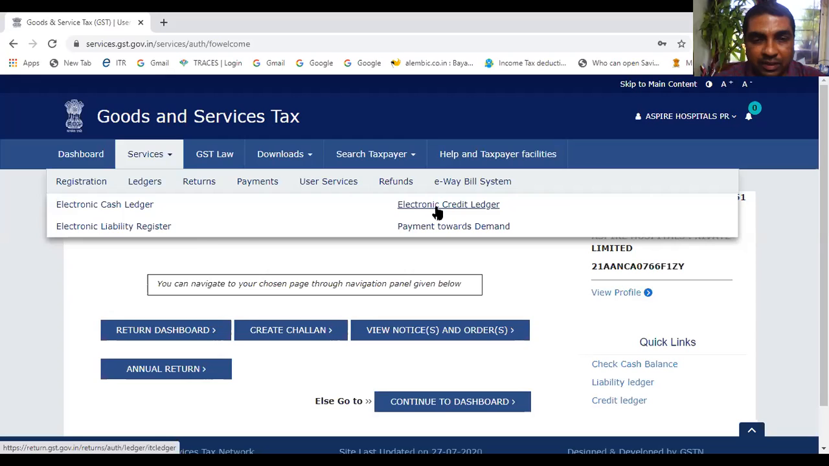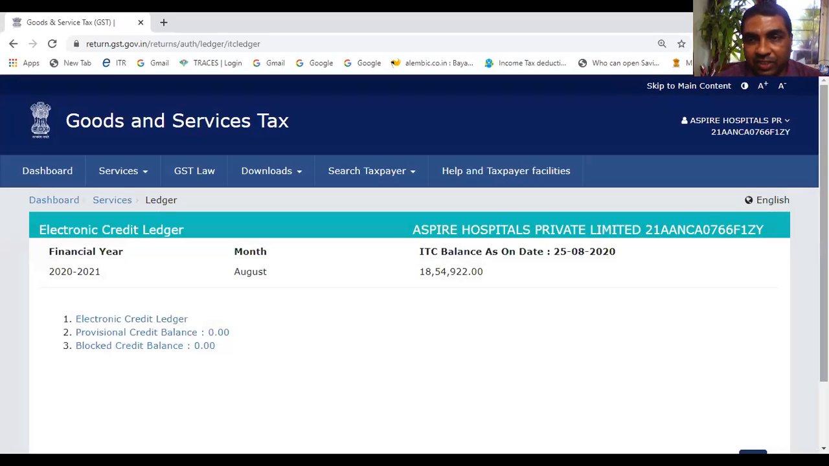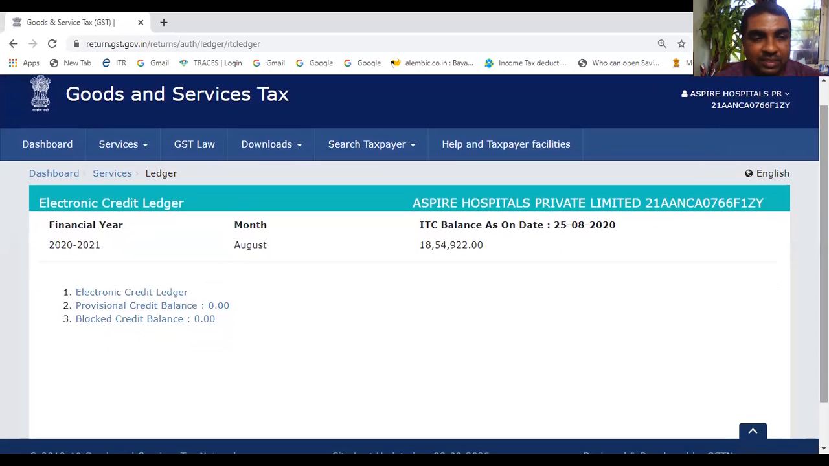Sir, if I click here, I'll be getting... Now tell me, today what is the balance in the electronic credit ledger? 18,54,920. Yes, this is the electronic credit ledger balance. Now tell me what you can do with this balance.